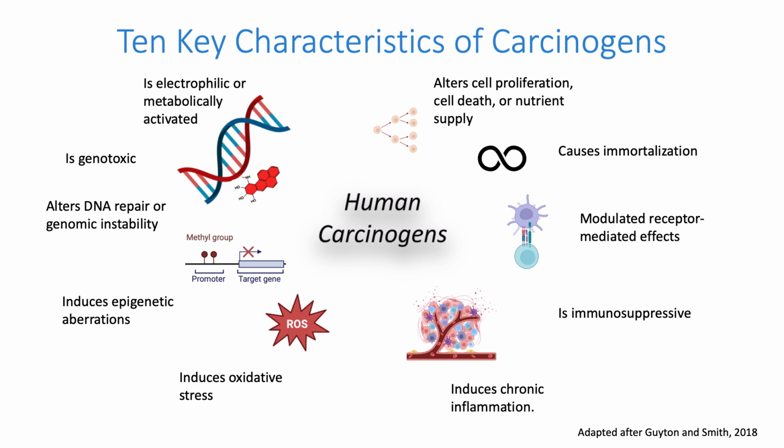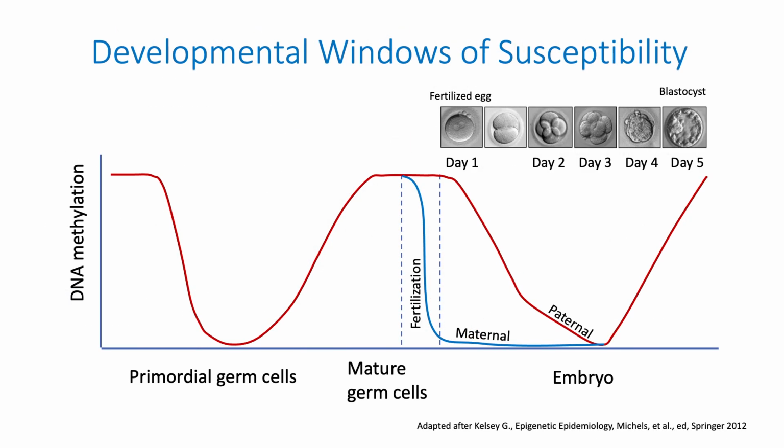Carcinogens that impact childhood cancer may include any single one or all of these pathways, but let's consider one in more detail and explain why children have a higher sensitivity than adults. This is the inducing epigenetic aberrations characteristic, which includes changes in the addition of methyl groups on DNA around the genome. Now, DNA methylation is a key aspect of early development as well.